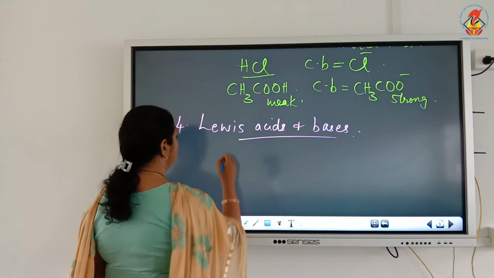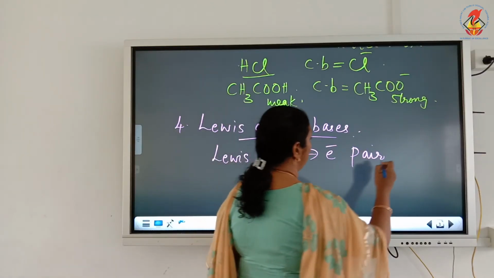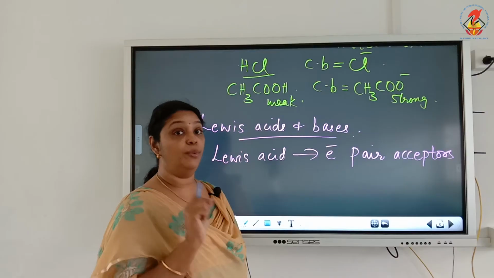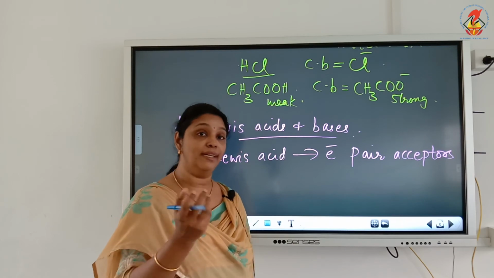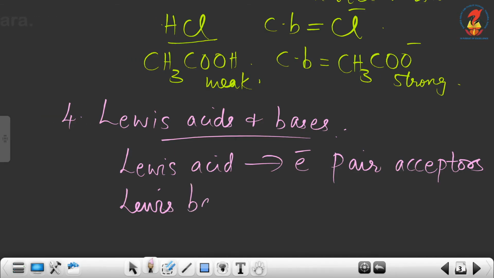Here we consider electrons, not protons. Lewis acids are electron pair acceptors, and Lewis bases are electron pair donors.